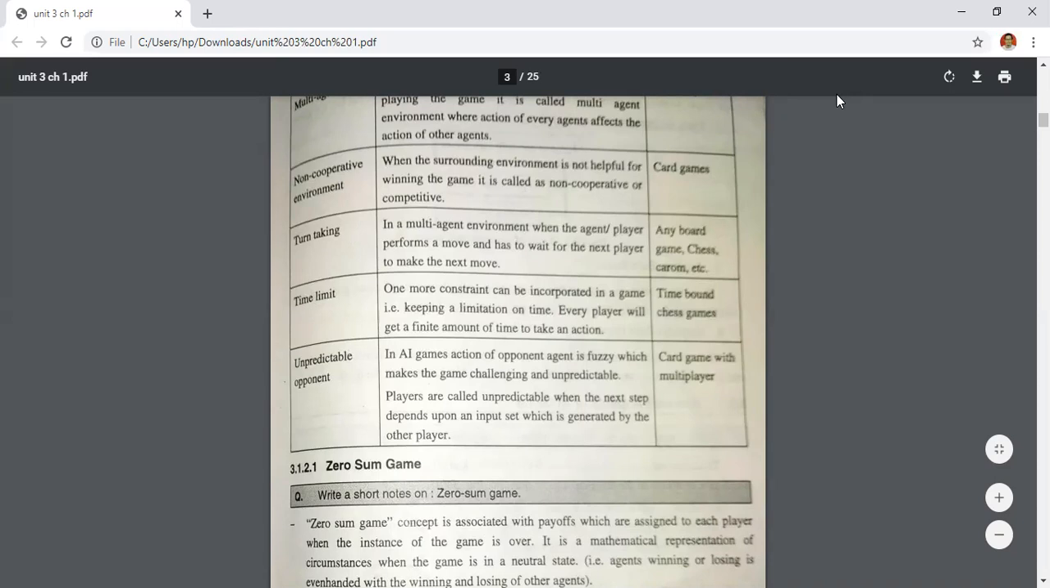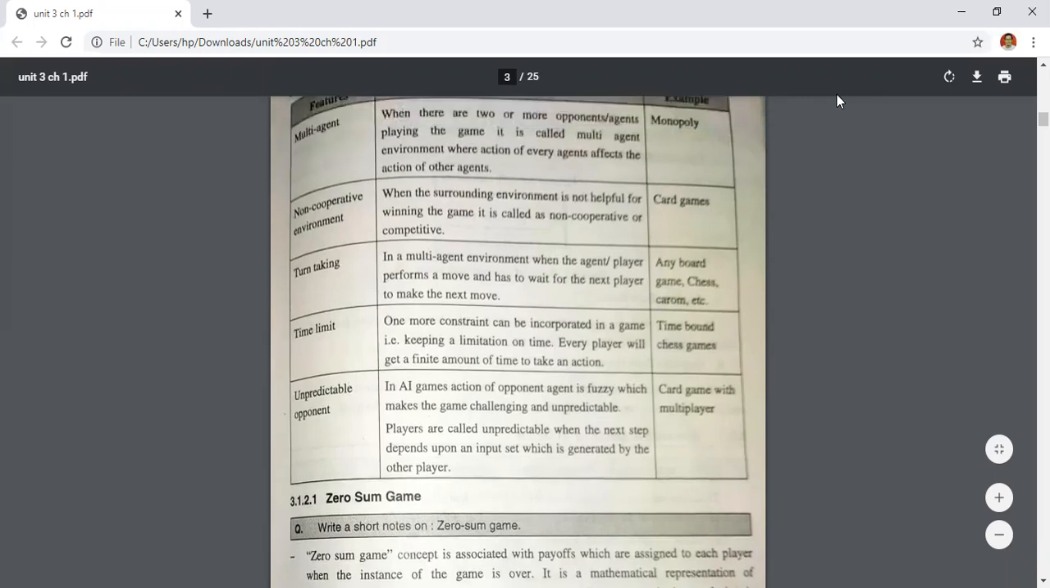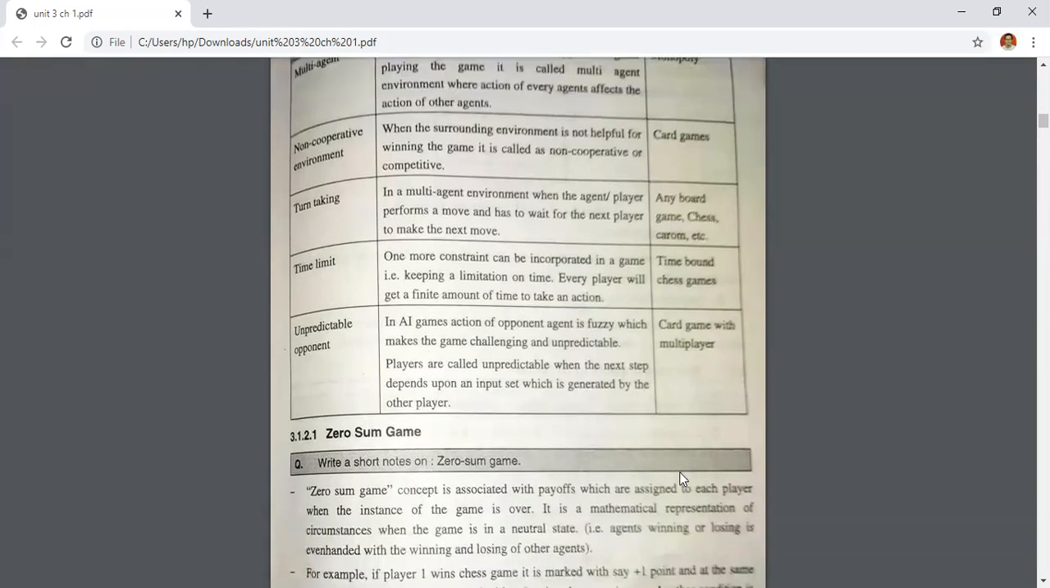For example, a card game with multiplayer. And this is an example of a card game with a single player, a non-cooperative environment, which we can play on a system. So that is called a non-cooperative environment. And here it is a card game in a multiplayer environment, that is rummy, online rummy.